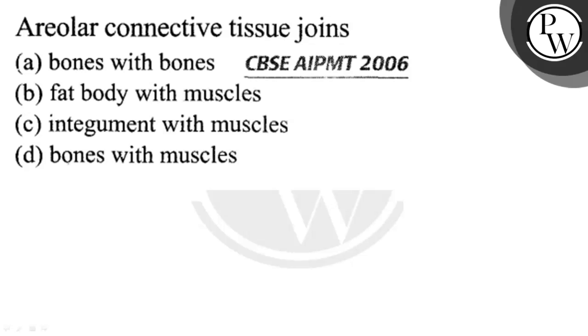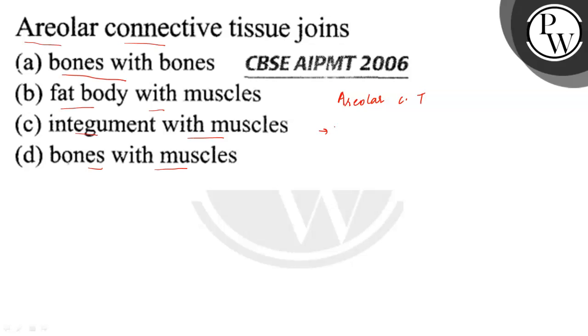The question states: areolar connective tissue joins bone with bones, fat bodies with muscles, integuments with muscles, or bones with muscles. In the question, हमें पूछा गया है कि areolar connective tissue किसको join करती है? What is this connective tissue?